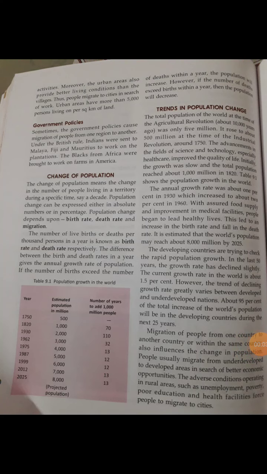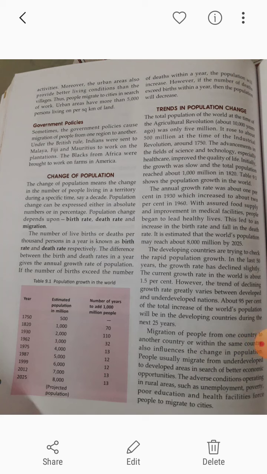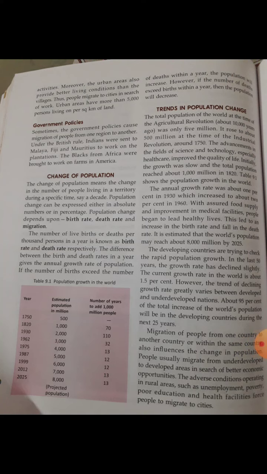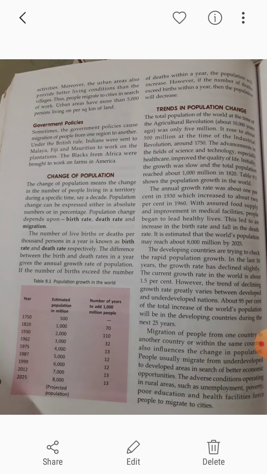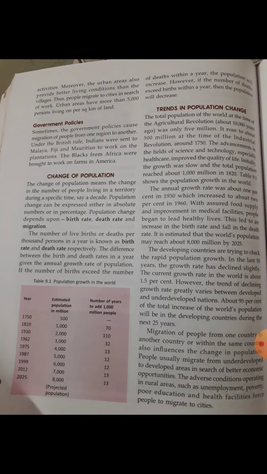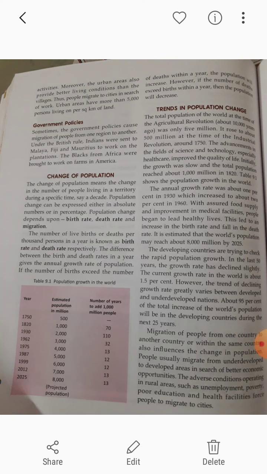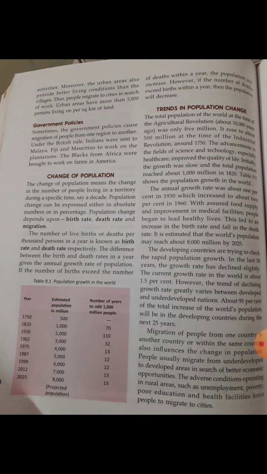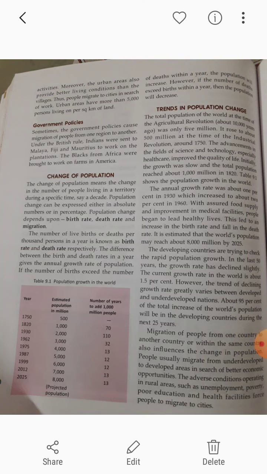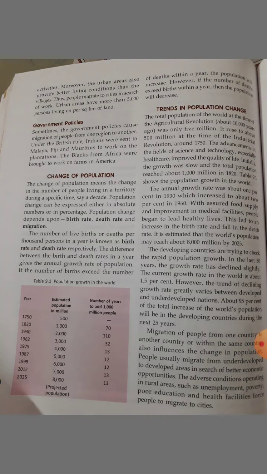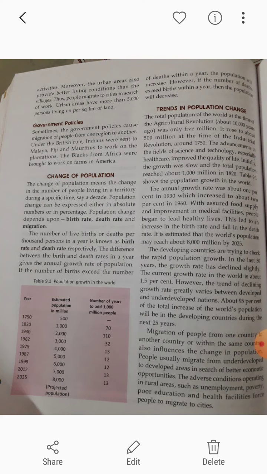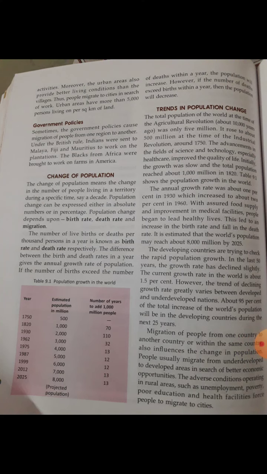Before that, the chapter which we are doing, the first video we were doing about human resources. Now this is the second video, clear? Now in the second video, we are going to learn about the government policies. Government policies cause another thing, that is the migration of people from one region to another. And you all know that migration means moving from one place to another, clear?